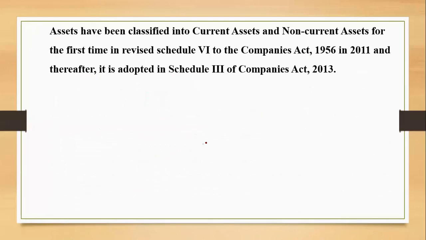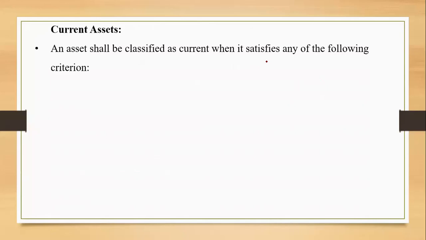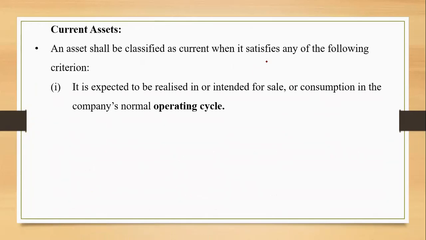The same thing over here now for assets, which we already have gone through for liabilities. For the first time, it was introduced in the revised schedule of Companies Act 1956 in 2011, and then it was adopted by the Companies Act 2013, right? Current assets, similar to current liabilities. Again, we need to understand the criteria that was there for current liabilities. For a current liability, we saw that the amount is to be settled within the operating cycle, within the period of 12 months, and it should be held for trading purposes. The same features are over here. The criteria is the same thing.